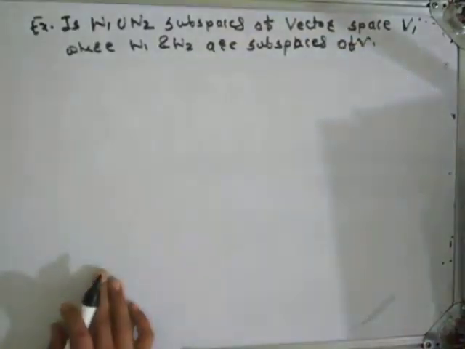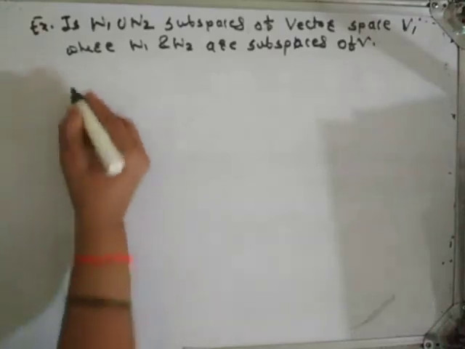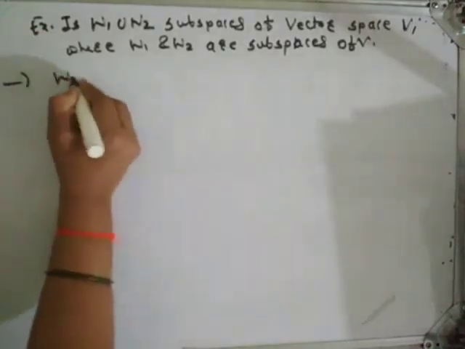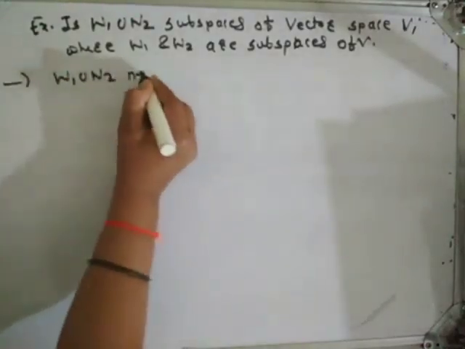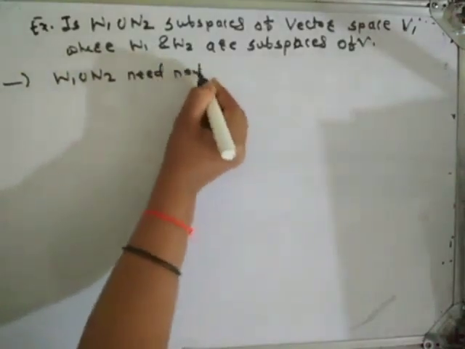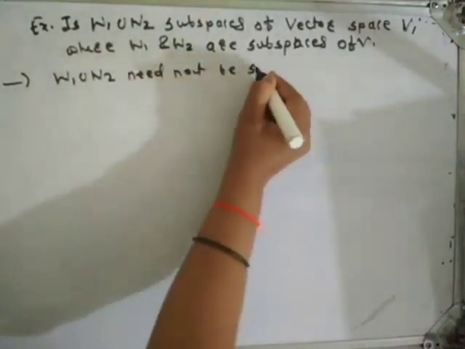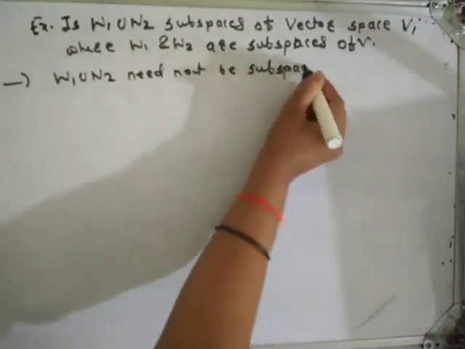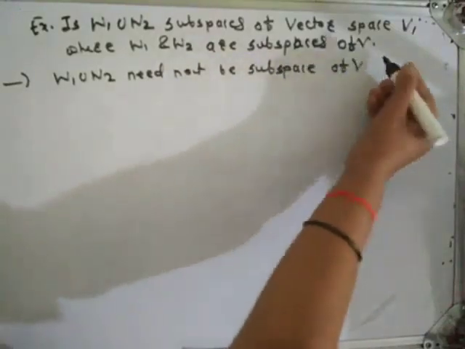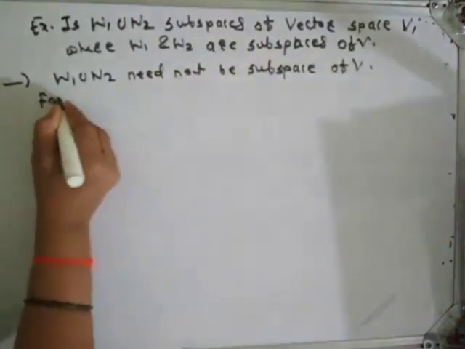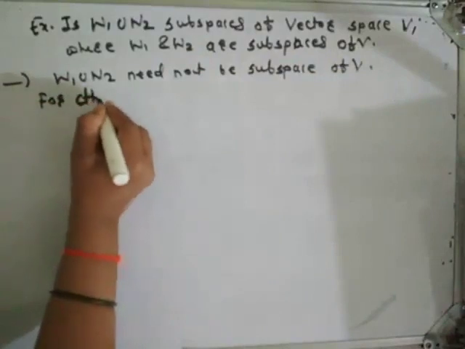Okay. Students, W1 union W2 need not be a subspace of V. For this, consider